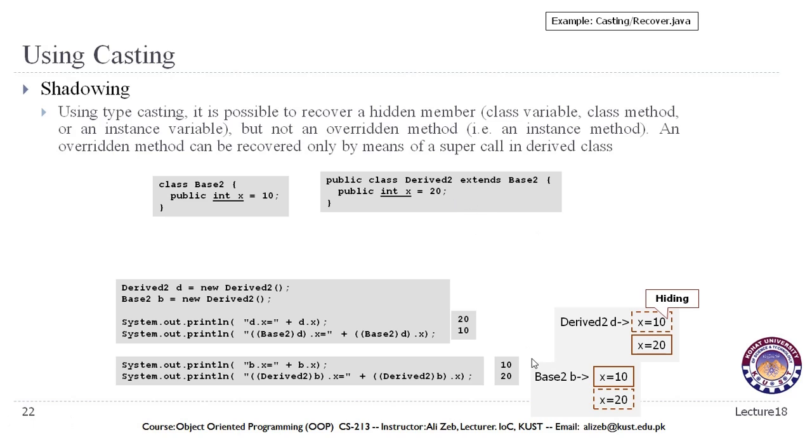But this value is hidden. In the second case, if you want to access the value of the superclass, then we can convert it into the object of the superclass, and we can access the value of the superclass. So we can see how values or methods can be hidden when we use inheritance or polymorphism, and if we try to access those values, then we can use casting for this purpose.